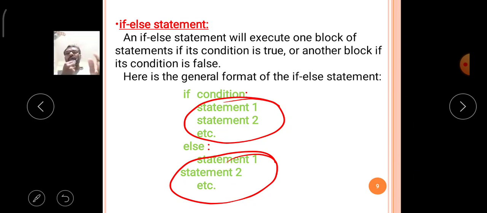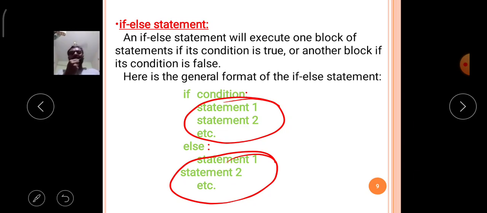So even though the truth value is false, some group of statements is executed. If the condition's truth value is true, then the dependent if statements are executed. That means the if block is executed.